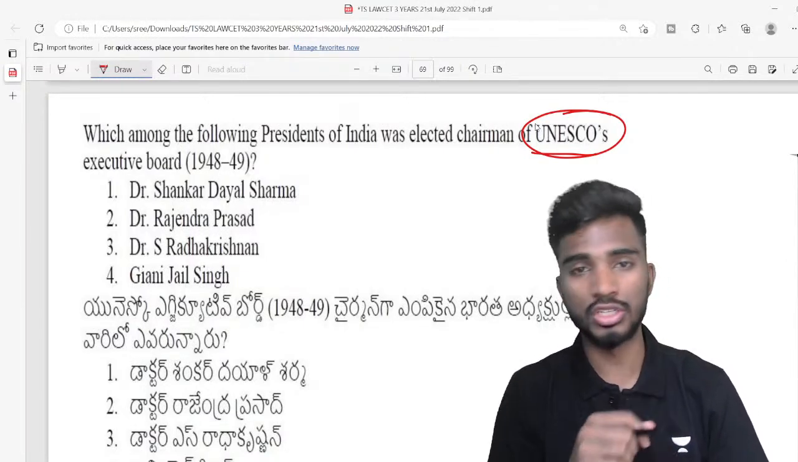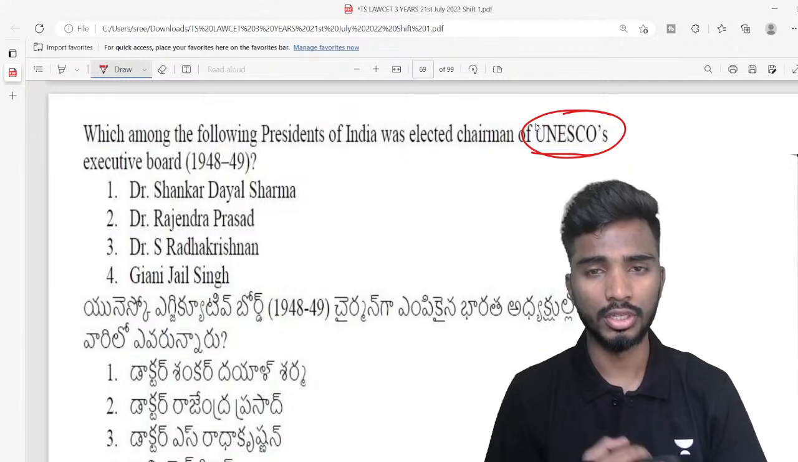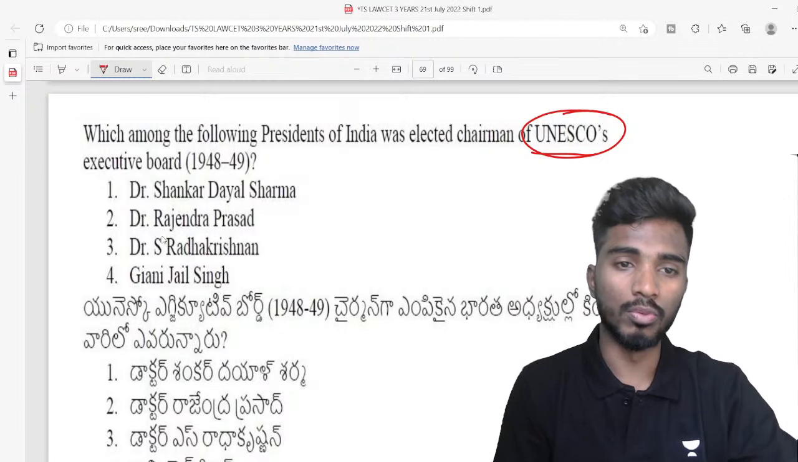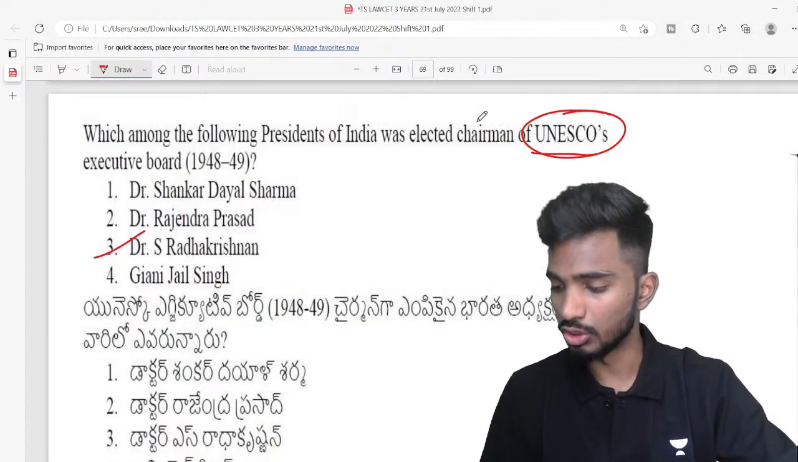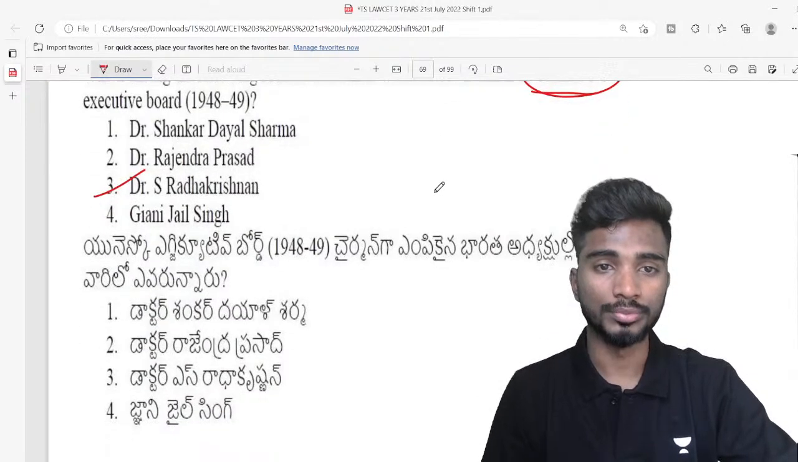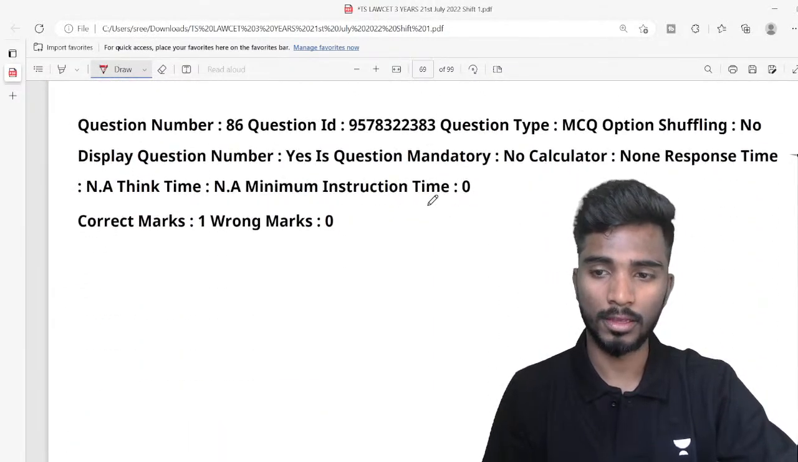United Nations Educational, Scientific and Cultural Organization. In the UNESCO's executive board, who was the president? So it was Dr. S. Radhakrishnan. So Dr. S. Radhakrishnan was elected chairman of the executive board of UNESCO.